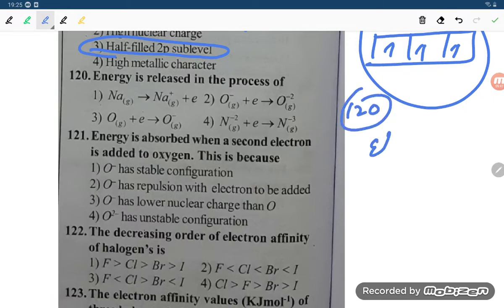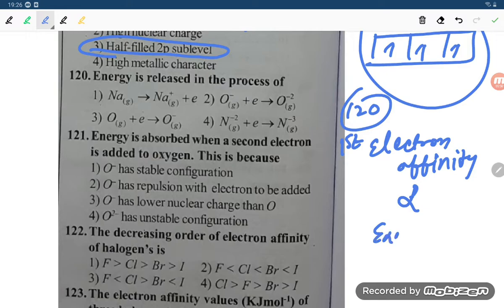Energy released in the process, question number 120, student. Electron affinity or electron gain enthalpy. That is which one? First electron affinity or first electron gain enthalpy is, what is it, student?